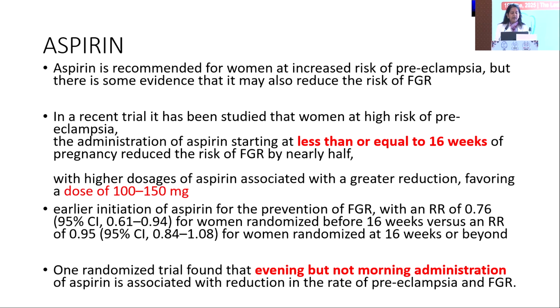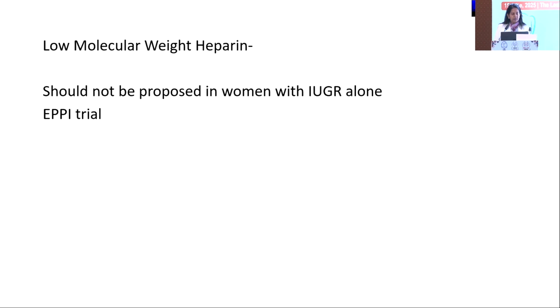But other studies have shown that if aspirin is used in a woman at high risk of developing preeclampsia later in pregnancy, it also reduces the incidence of IUGR. Administration of aspirin before 16 weeks of pregnancy reduces the risk of IUGR by half. The dose is defined as 100 to 150 milligrams, and in one study evening administration of aspirin was more effective than morning administration.